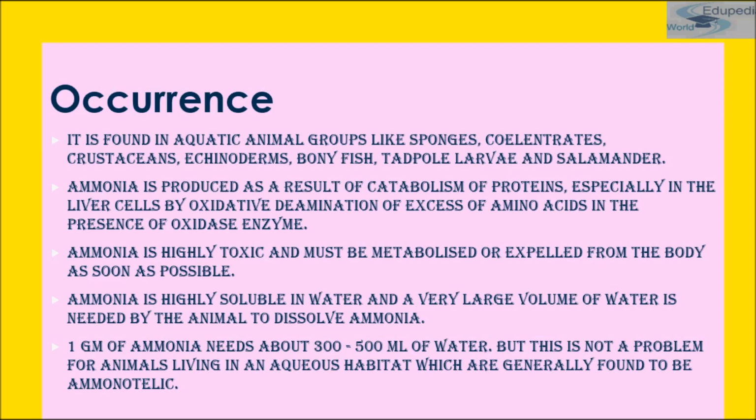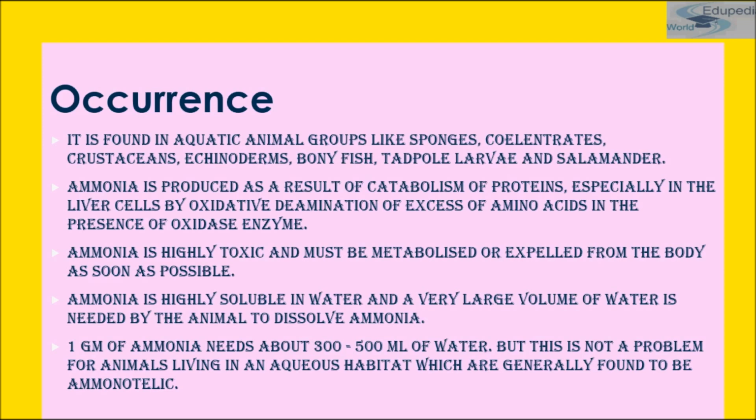Being highly toxic, a large quantity of water, around 300 to 500 ml, is required. But this is not a problem for animals that live in an aqueous habitat. That means the animals who live in water are generally found to be ammonotelic.